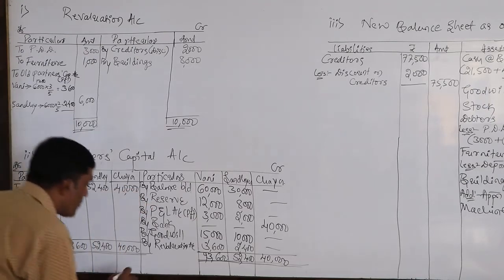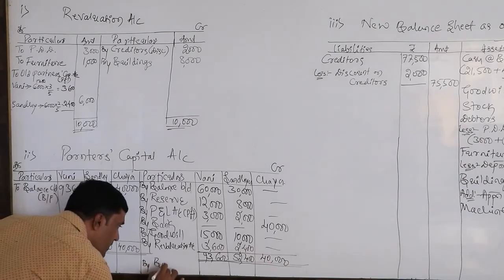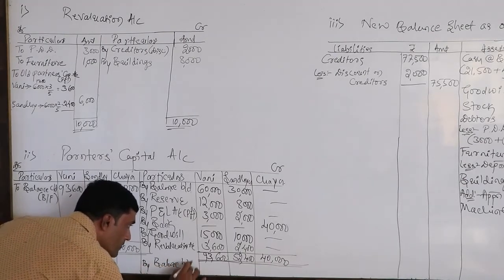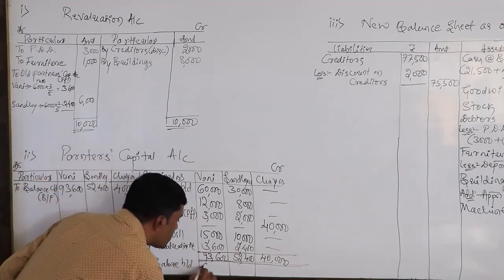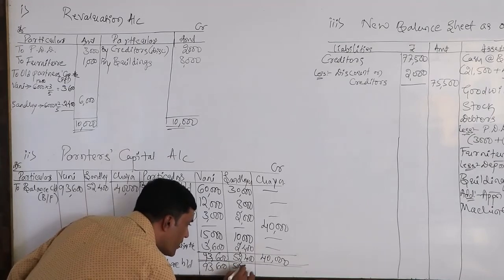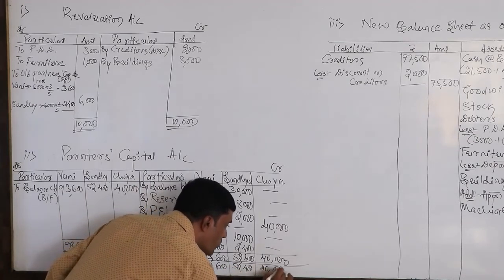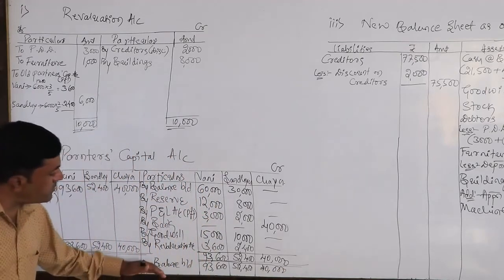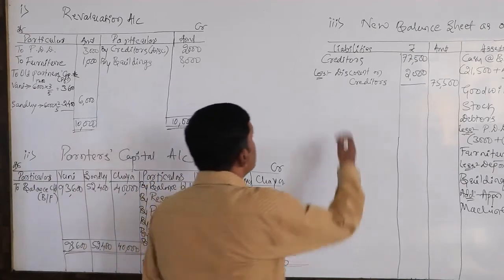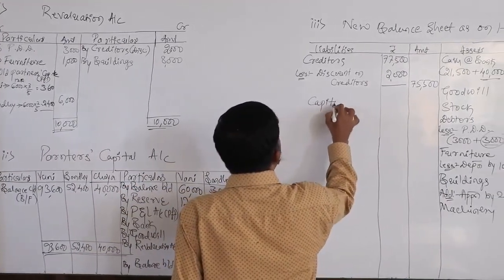So we need to bring down the closing balances by balance brought down: 93,600, 52,400 and 40,000. Don't close the amount, because this is the opening balance of next year. Just bring these capitals to the liability side under the head capitals.